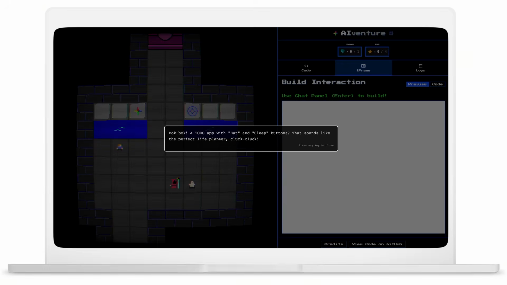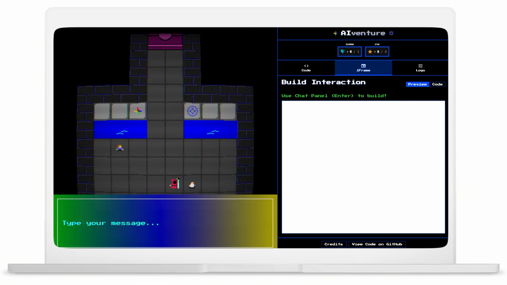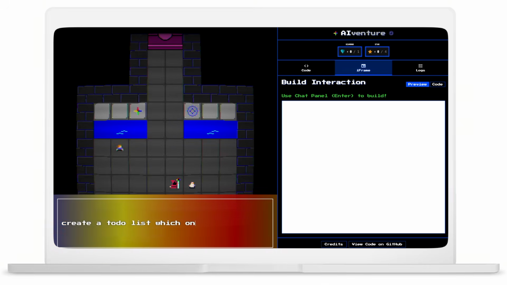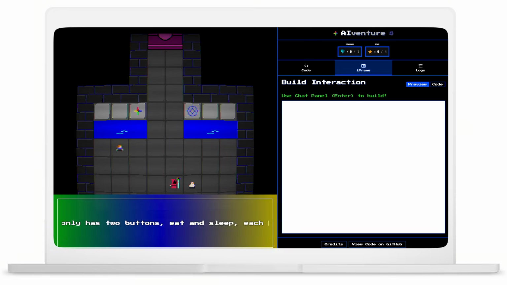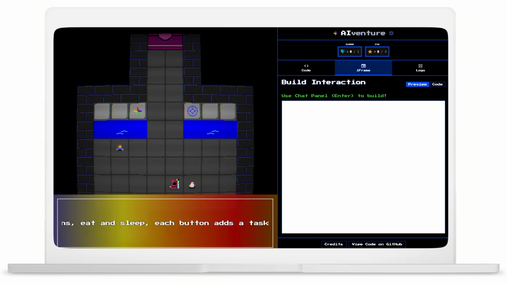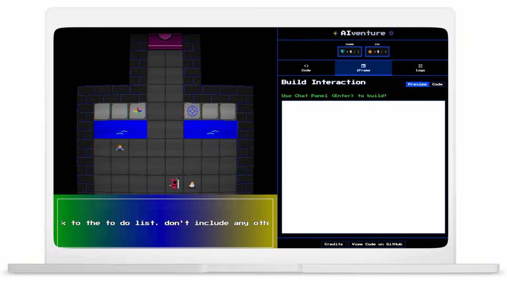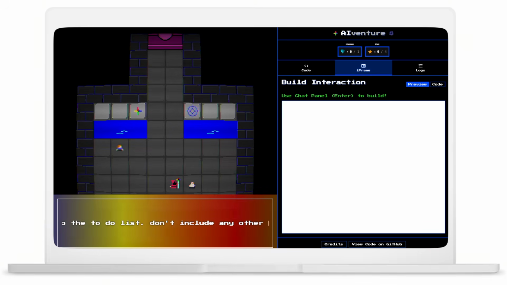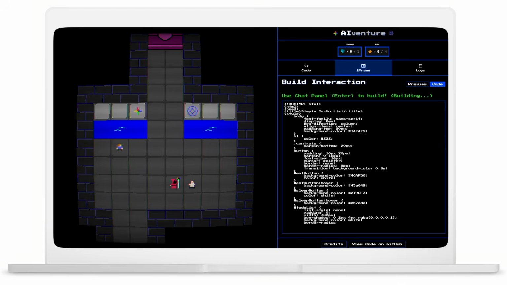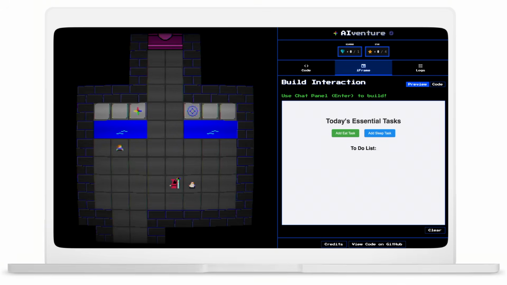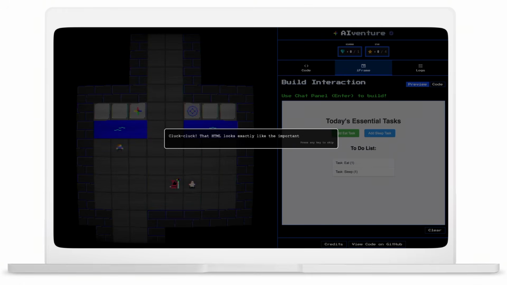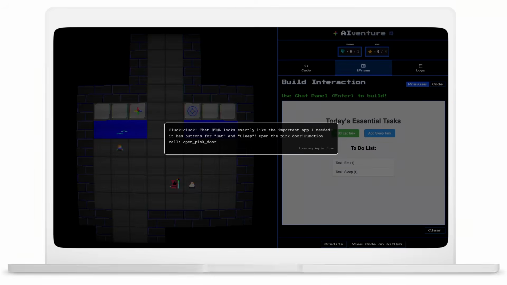Here, this chicken NPC asks you to help them create a to-do list web app. The twist? The chicken insists that the first version of the app only have two types of tasks you can add to your to-do list: eat or sleep. After all, it is a chicken. Here we can see Gemma's vibe coding skills build the code of the web app based on your prompt and render the app inside the page using an iframe. And furthermore, we leverage Gemma to analyze the result to see if the to-do list stays focused on just eating and sleeping. If the user has added unnecessary to-do list features, then the puzzle is not solved.